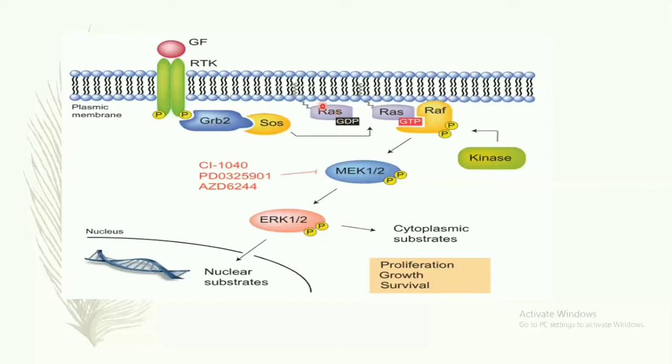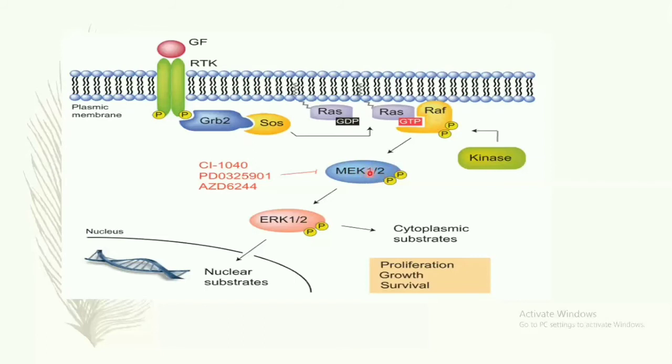Here, what is the exact mechanism? RAS is activated with the help of GRB2 and SOS. Then once RAS is activated, RAF is also activated and phosphorylated. RAF is a MAP kinase. Then after activation of the RAF, MEK1 and 2 are activated.